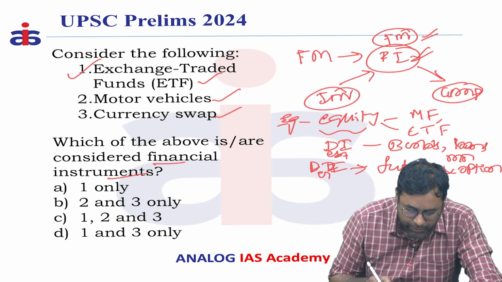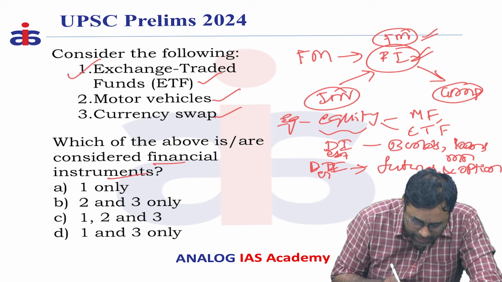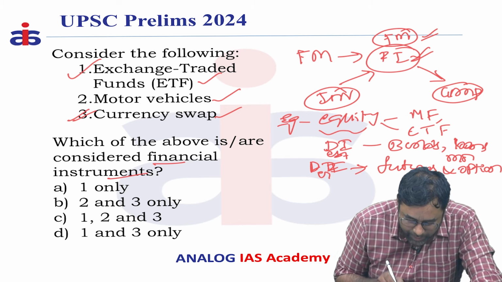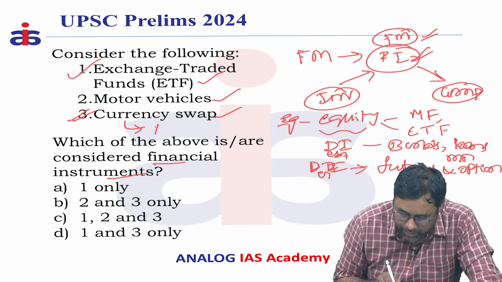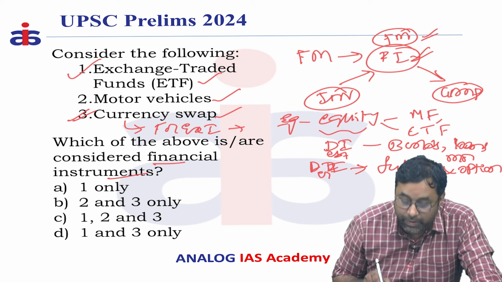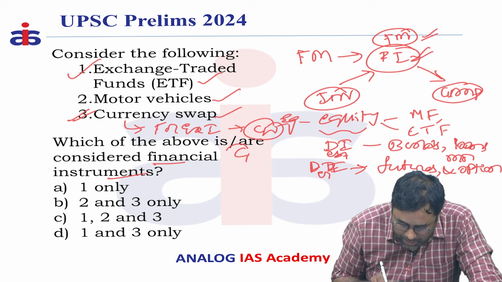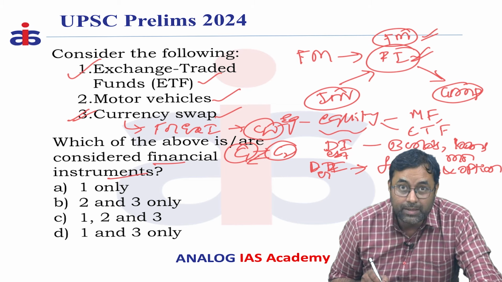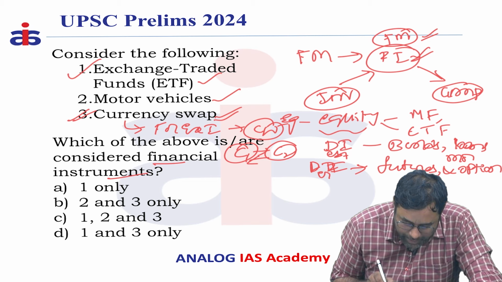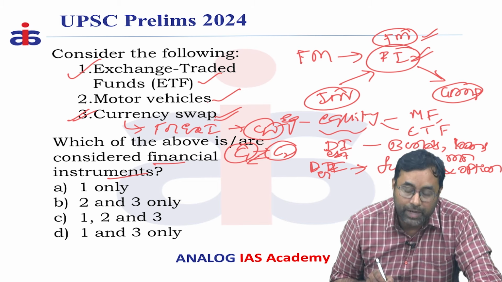So, here, exchange traded funds is a correct statement, which is considered a financial instrument, as well as currency swap. Where does currency swap fit in as a financial instrument? There are foreign exchange instruments that are also part of financial instruments. In that, currency swaps are followed by two countries. When country 1 and country 2 are doing certain trade, they can swap their currency based on the exchange traded value. So, that is considered currency swap, which is also one type of financial instruments.